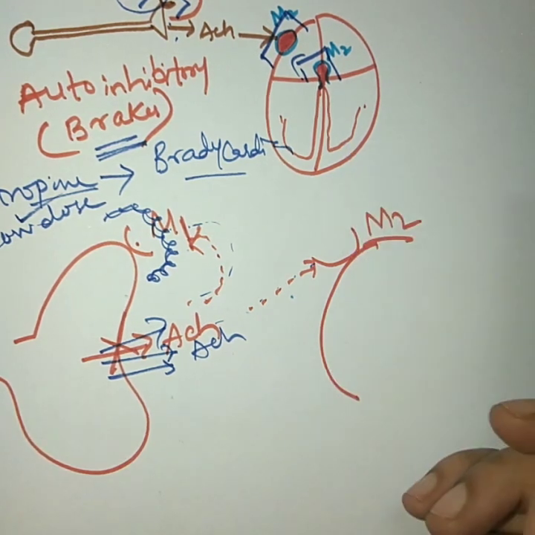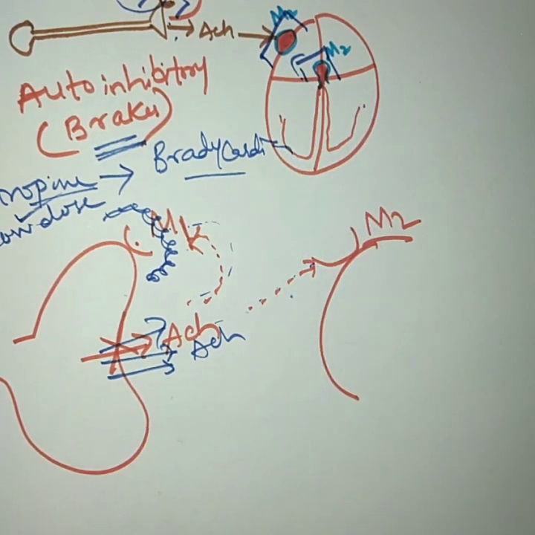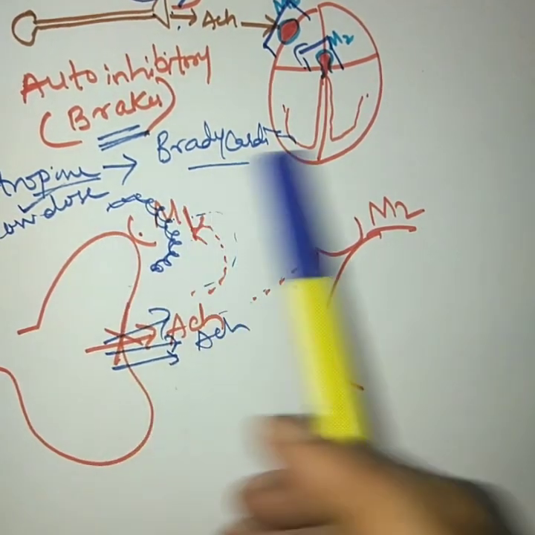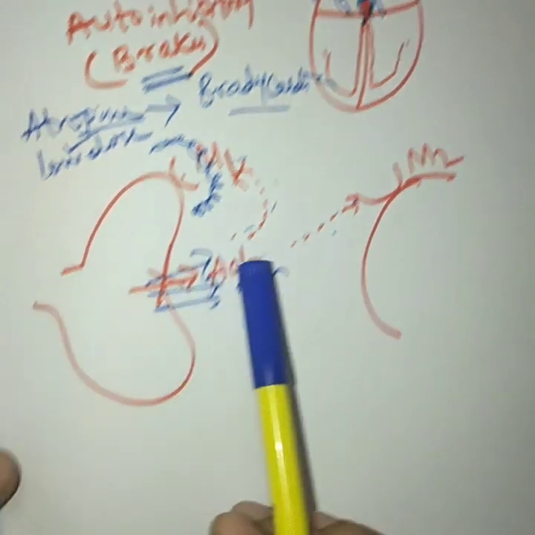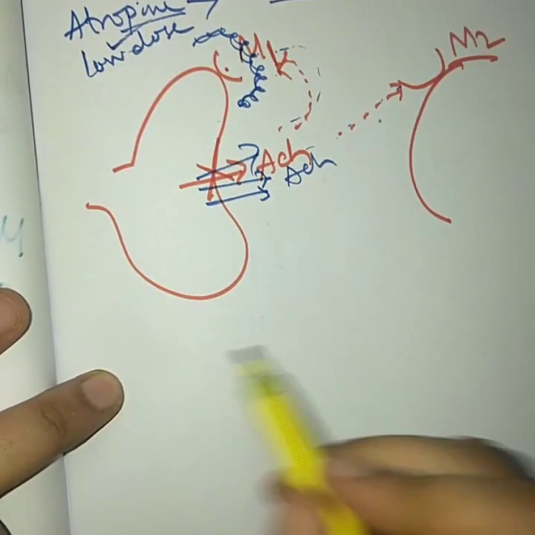So the action of atropine at moderate to higher dose is that it will produce tachycardia on the heart. How is it producing tachycardia? It is not actually producing tachycardia. The sympathetic nervous system is producing tachycardia, because atropine is blocking the M2 receptor on the heart. So atropine at low doses will produce bradycardia, and atropine at moderate to high doses will produce tachycardia. Now atropine when given at toxic dose,